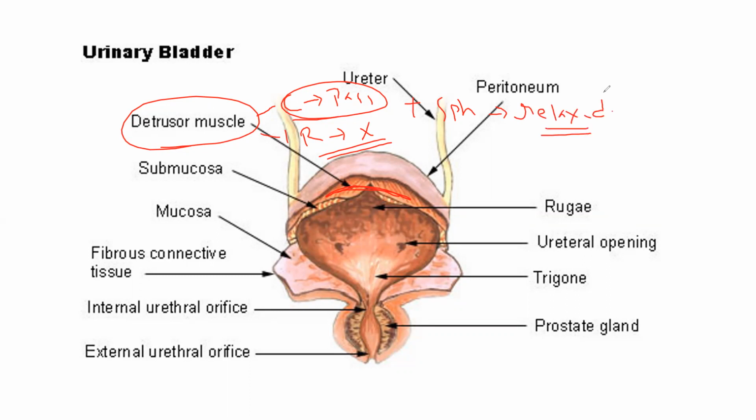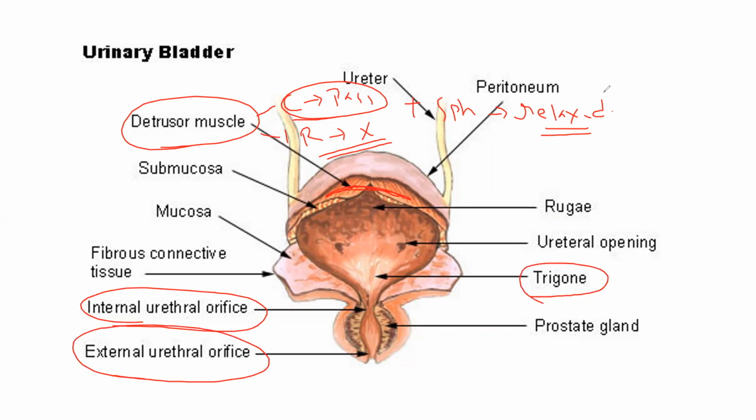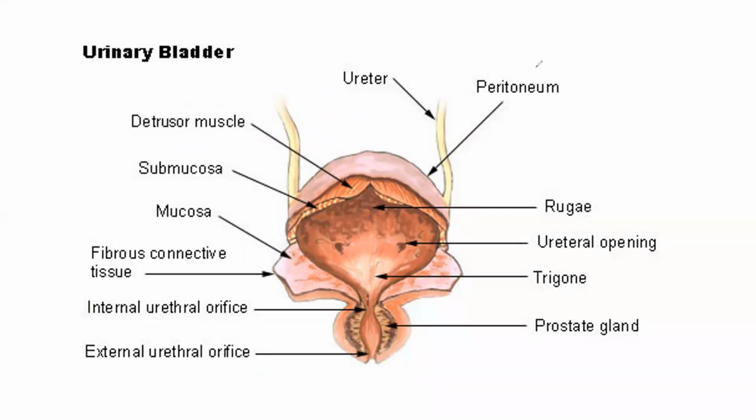So these are the sphincters: internal urethral orifice, external urethral orifice, their sphincters are present. This is the trigone. So here the trigone should be relaxed and the sphincters should be relaxed, and the detrusor muscle should be contracted in order to pass the urine. But here all things will be opposite. Detrusor muscle will be in a relaxed position, sphincters and trigone will be in a contracted position. So urinary retention will happen.